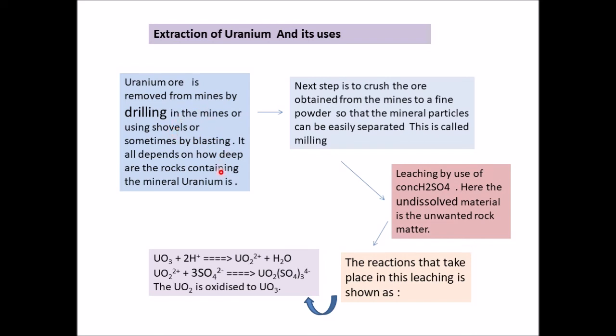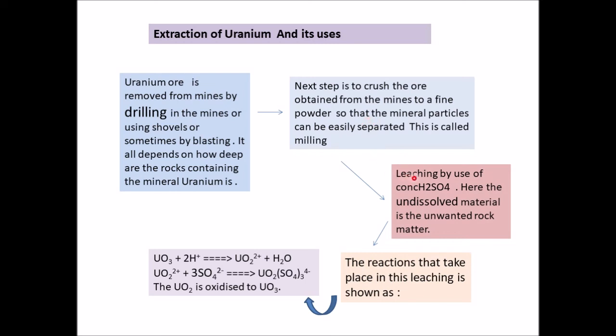Once the mineral ore is brought to the surface, the next step is to crush the ore. This step is called milling. There are mills which are going to crush or pulverize the ore of uranium into fine particles. Now, what is the need for doing so? The need is that the other unwanted mineral particles get separated from uranium.